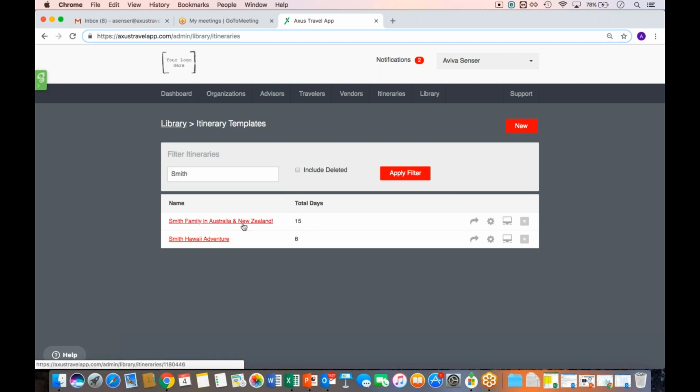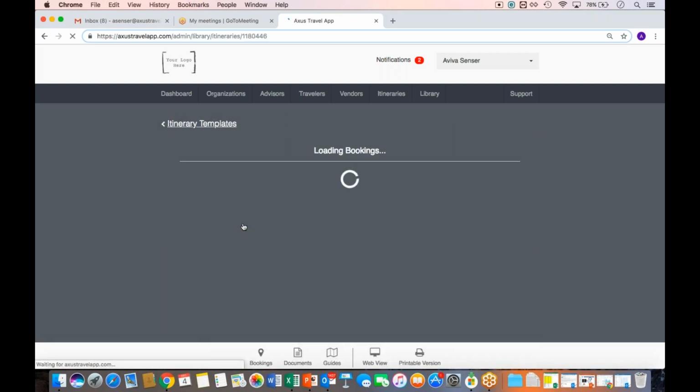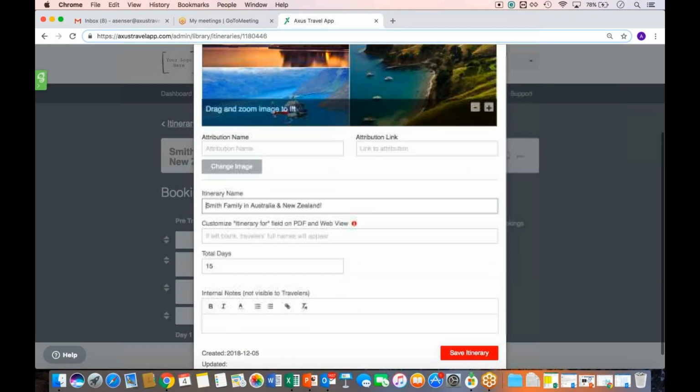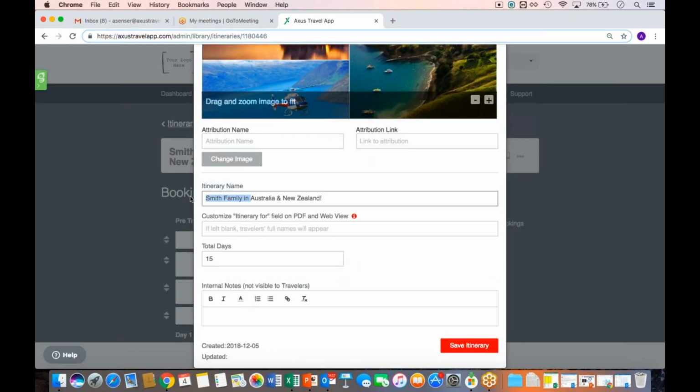Now, just as before, you can click into the template. It's going to have all that information. Of course, keep in mind you can adjust any of the itinerary details. So let's say that title, maybe I clearly want to get the name Smith out of it. Gear icon, edit itinerary, and I can go here and now maybe instead I'm going to put proposal for Johnson, Australia, New Zealand, however I want to title it.